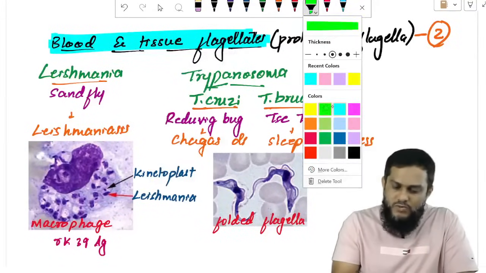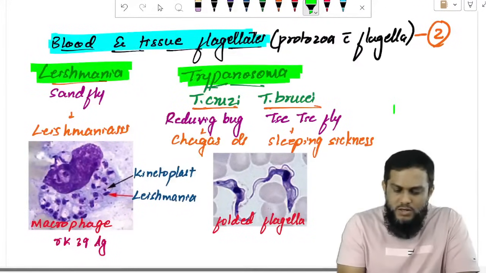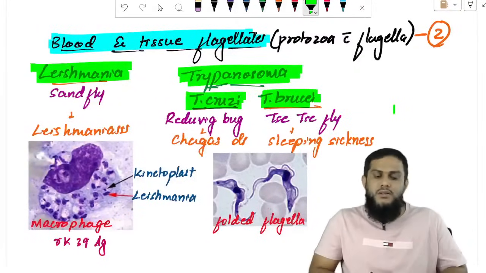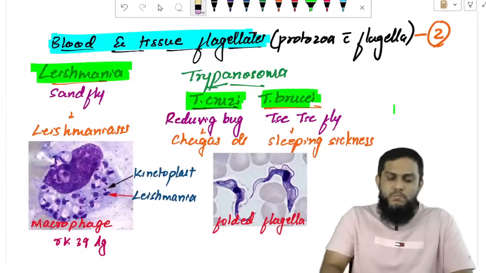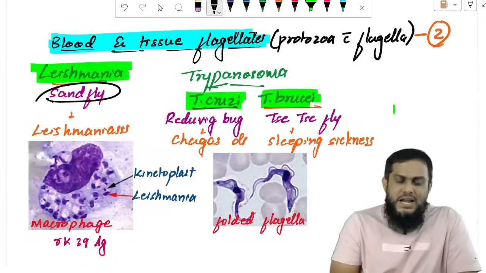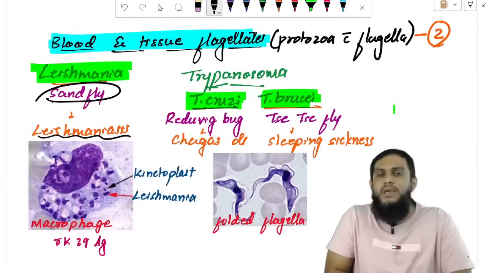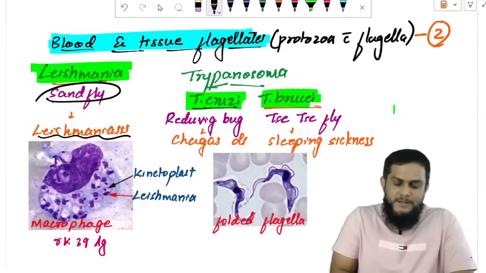One is Leishmania and one more is Trypanosoma. In Trypanosoma we have Trypanosoma cruzi and Trypanosoma brucei. These are the 2 blood and tissue flagellates. Leishmania is transmitted by sandfly. It causes a disease, Leishmaniasis.